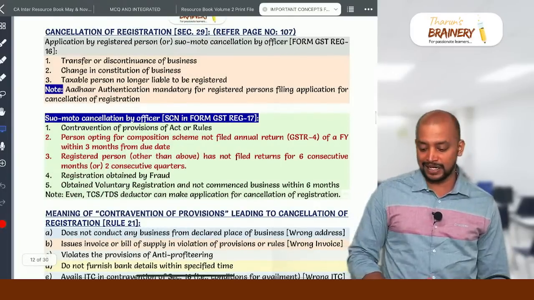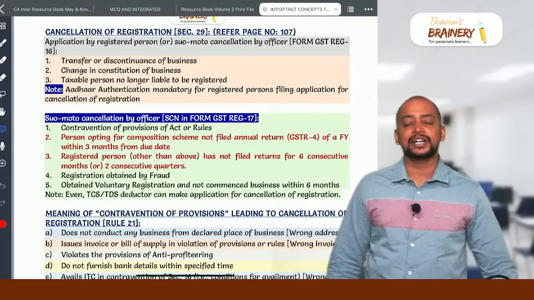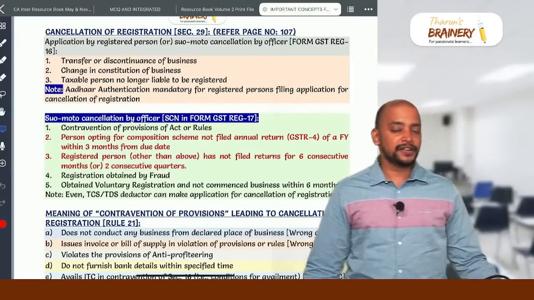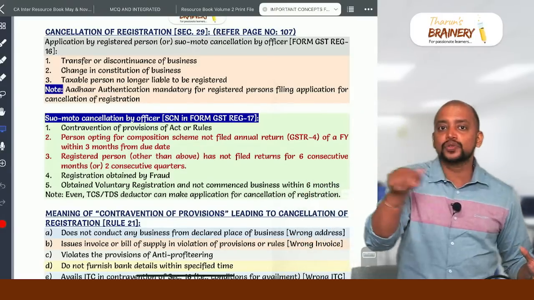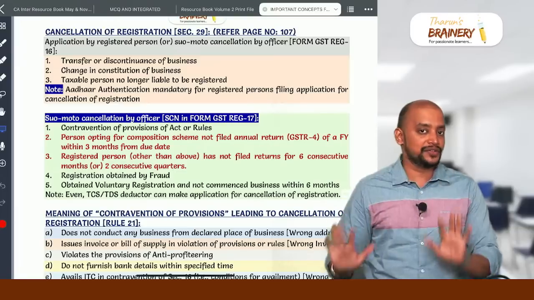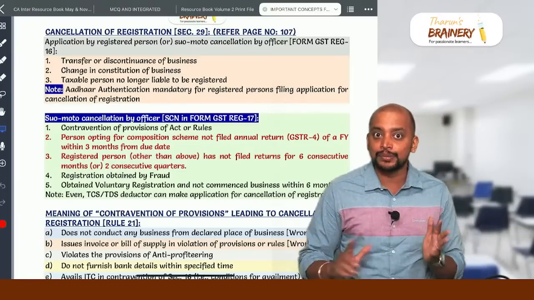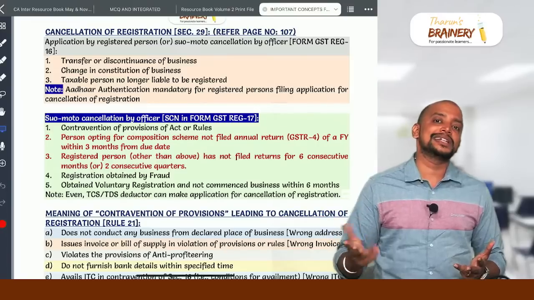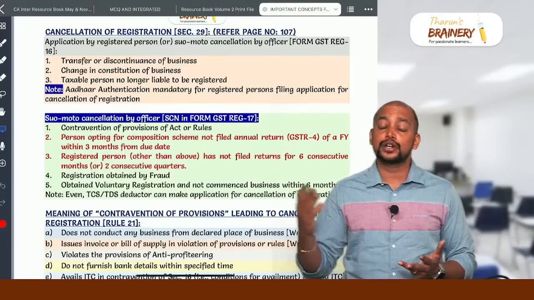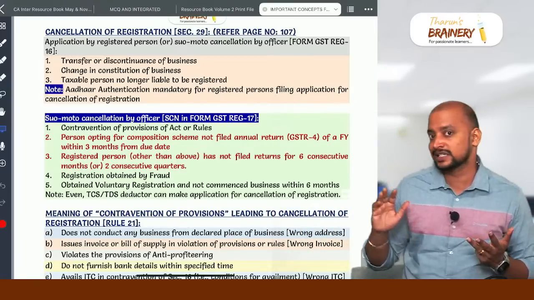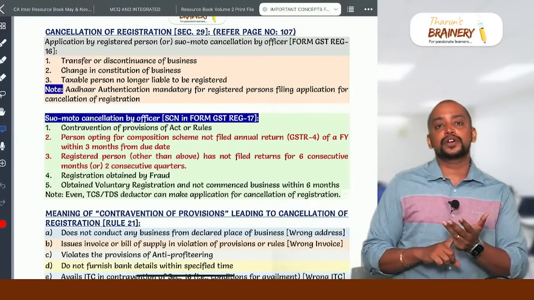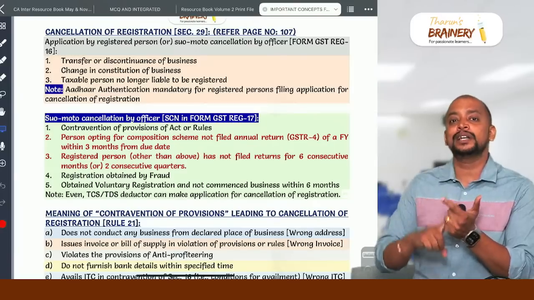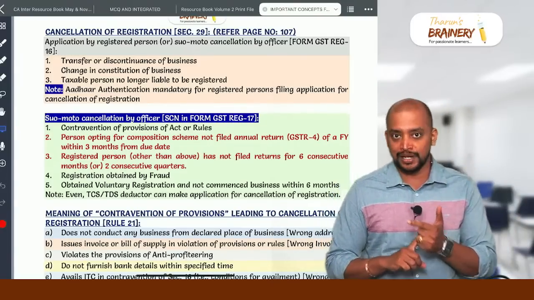Then the next concept is Section 29, cancellation of registration. Page number 107. There are a total of 8 situations that lead to cancellation of registration. Those 8 situations you need to remember. Number 1: first 3 cases where an application can be made by the registered person for cancellation of registration, or suo motu the proper officer can initiate cancellation of registration. That is transfer or discontinuance of business, change in constitution resulting in change in permanent account number, and the person no longer liable to be registered.